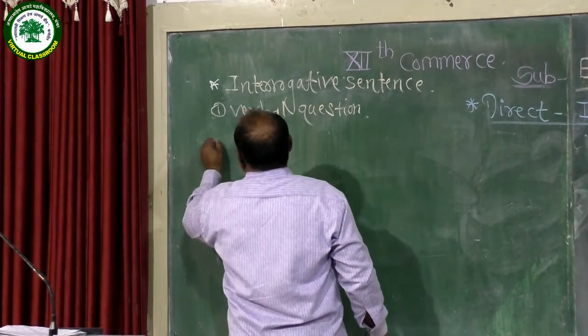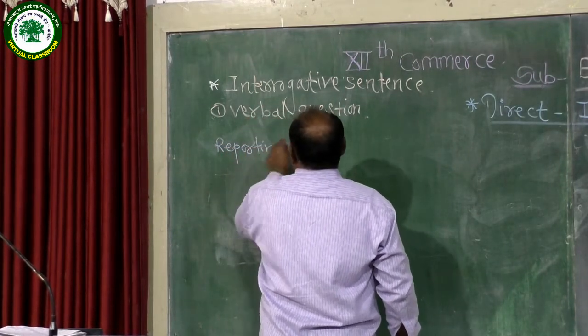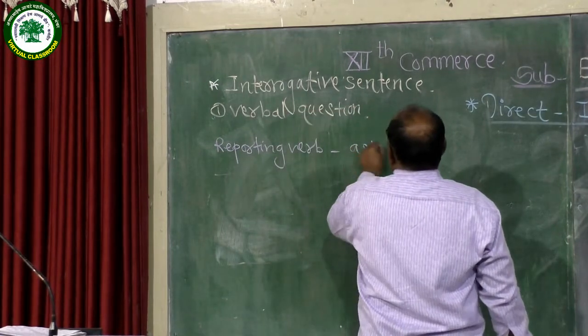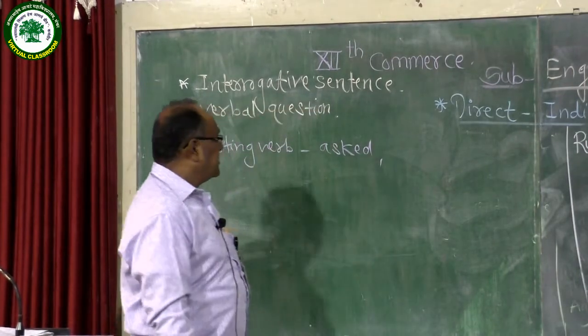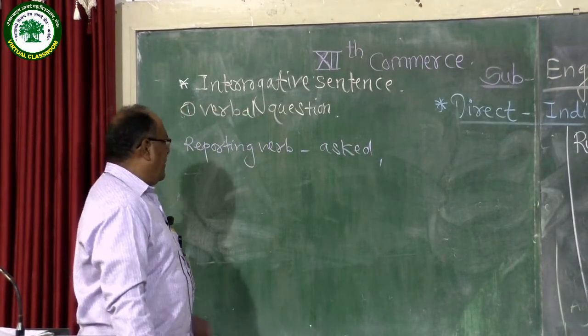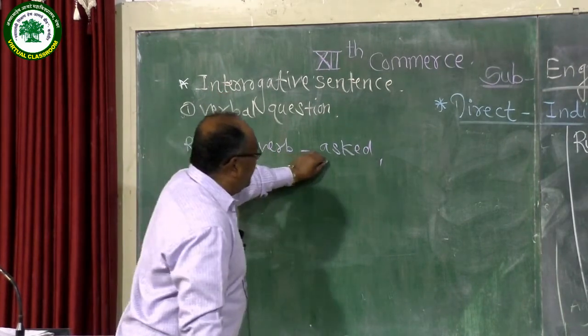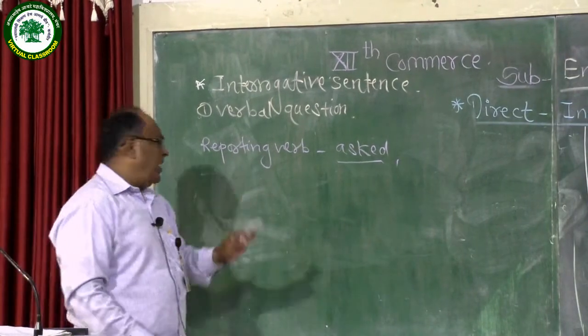First, the reporting verb. Use asked instead of said, said to, or other reporting verbs. For a verbal question or interrogative sentence, the reporting verb should be changed; use asked or questioned. Simple one, asked.